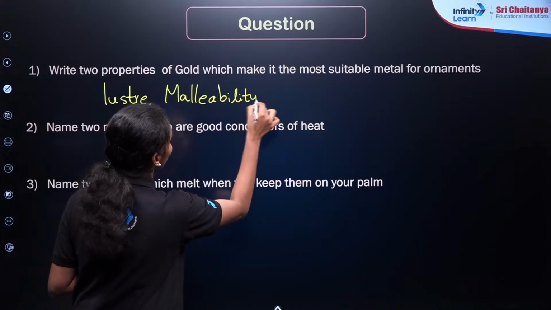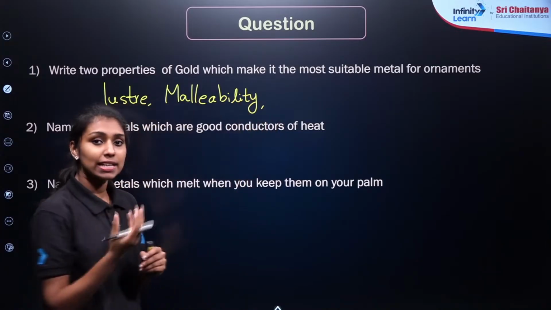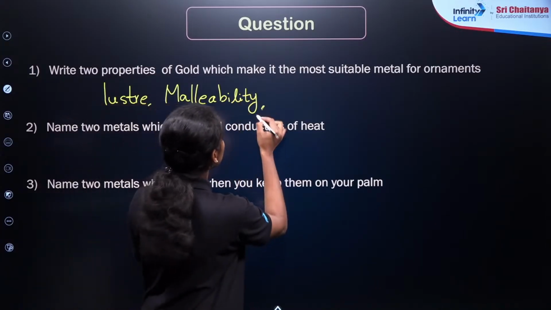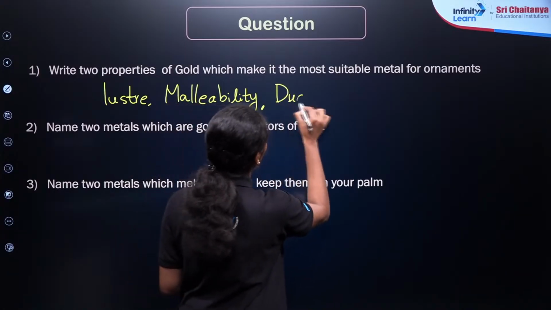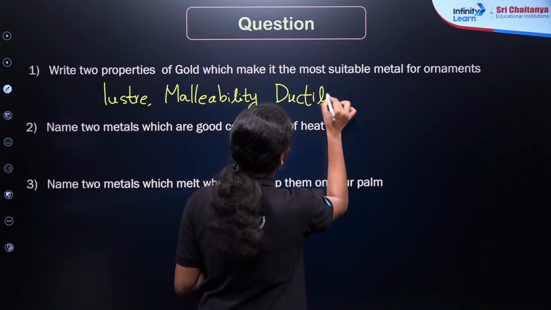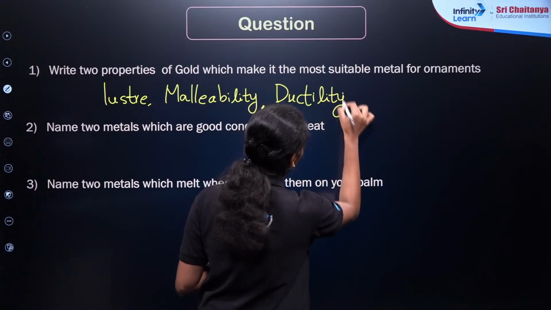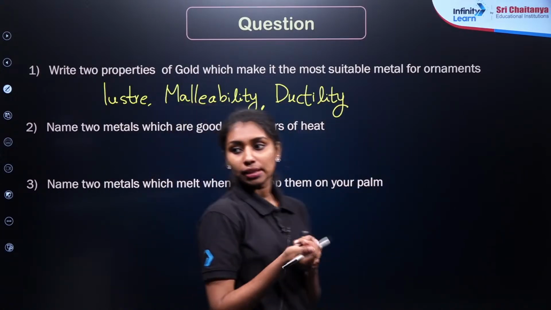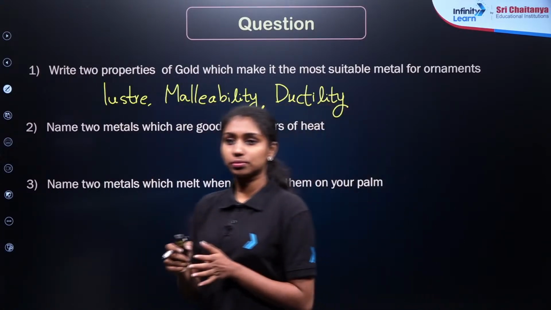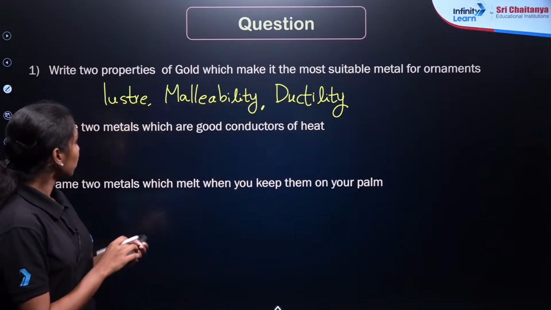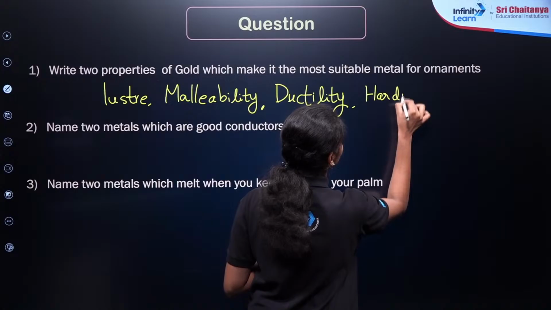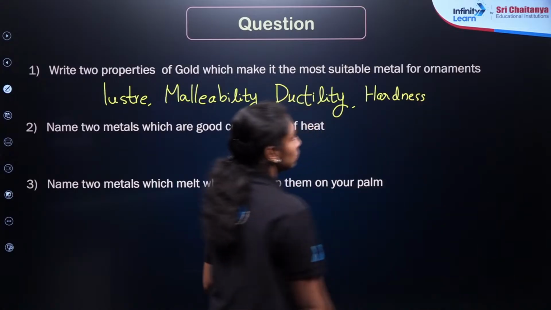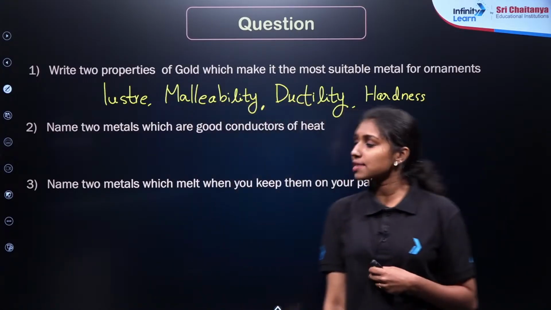That's why we can make gold ornaments like chains. Then another property is ductility, it can be drawn into thin wires. So you can write down any 2 properties of gold which make it suitable for ornaments. Clear? Even hardness is also fine. Clear?